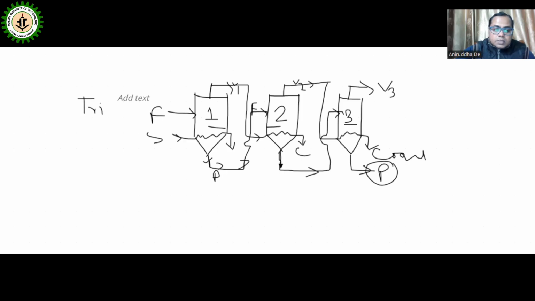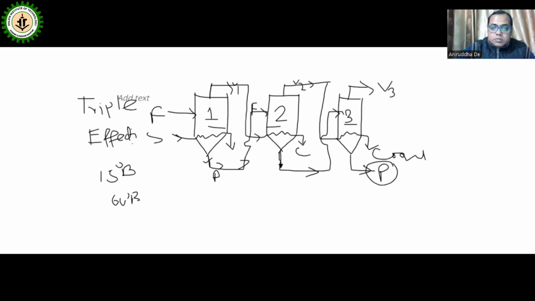Generally in large industries, food processing industries, this type of triple effect falling film evaporators are used. Why? Because in a single effect evaporator, the desired consistency is not achieved. Suppose you want to go from 15-degree brix, as I have discussed, to 60-degree brix. In one effect we cannot achieve it.